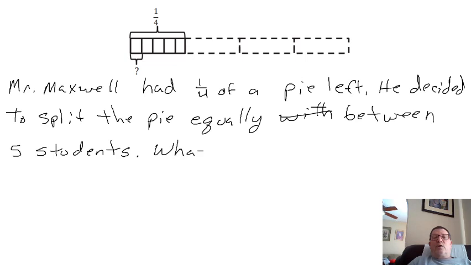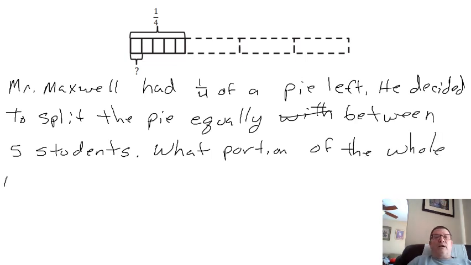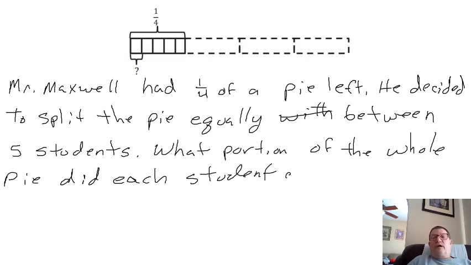What portion of the whole pie did each student get?